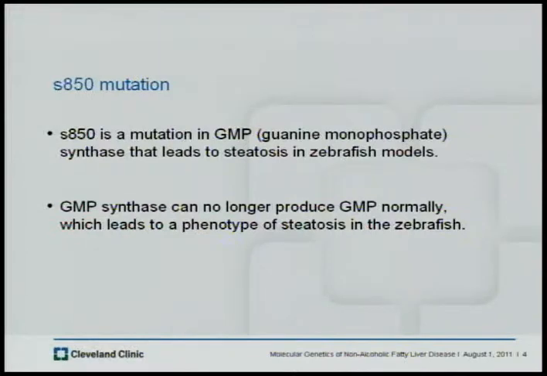Our lab created a mutation called the S850 mutation to study non-alcoholic fatty liver disease. The S850 mutation is a mutation in GMP synthase that leads to a phenotype of steatosis in zebrafish models. When the GMP synthase can no longer produce GMP normally, the fish develop steatosis.